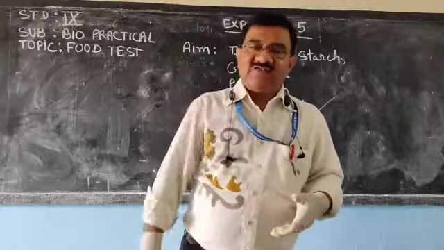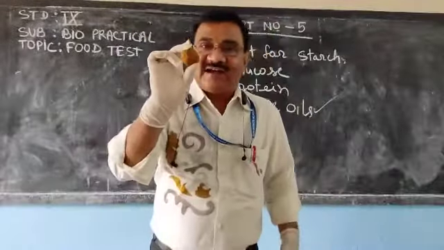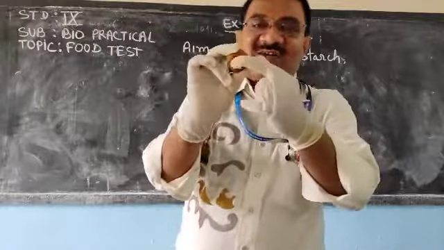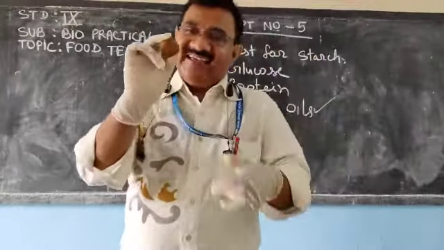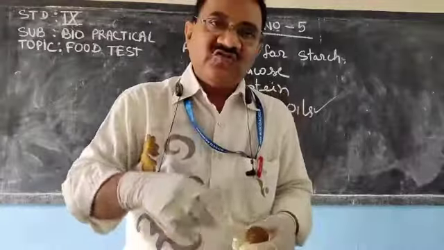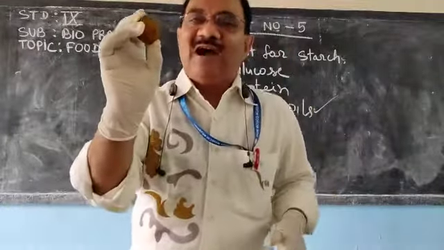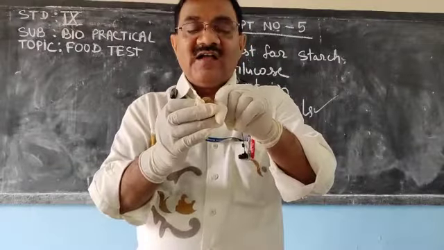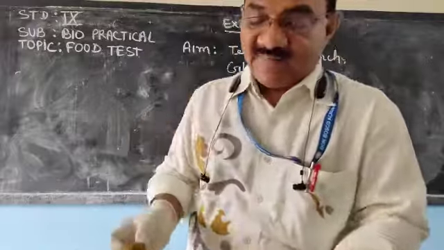One of the storage organs I am going to show. In my hand I have taken one potato, and potato contains starch. I have boiled this potato, because it is very difficult to show the presence of starch in raw potato. Now I will remove the peel, not to make chokha or bharta.